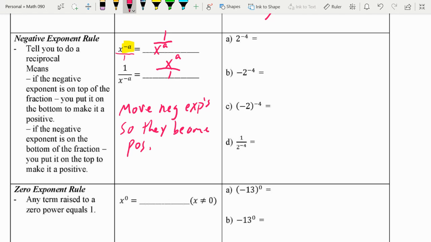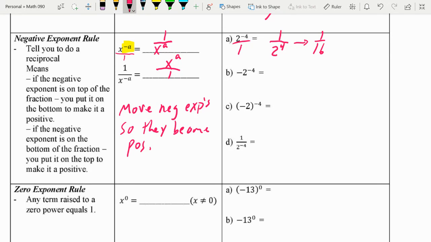All right. 2 to the negative 4. Again, instantly I want to think about this as a fraction. Well, the negative exponent, so that 2 to the 4th has to come to the bottom, and it goes from negative to positive. Now I need that 1 in the numerator, and 1 over 2 to the 4th gives me 1 over 16.